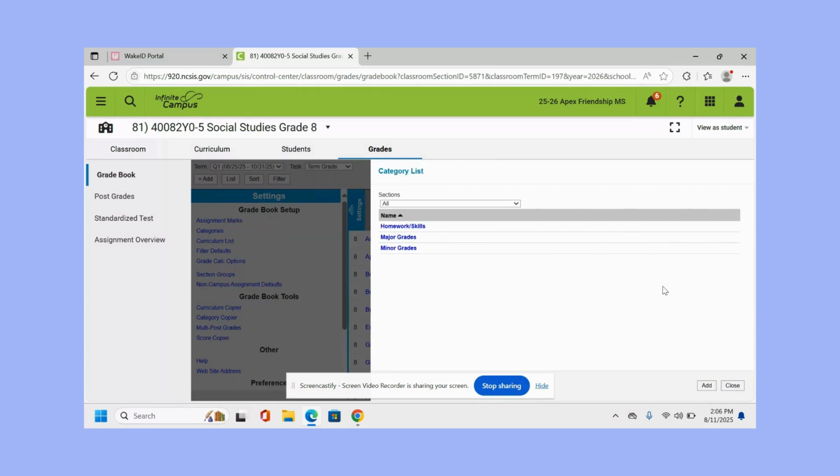So that's it for setting up your grade book. There are a few other tasks you can do to make grade entry quicker, and you can view that in Campus Passport. Otherwise, you are ready to enter assignments. You will find the instructions for that in another video.